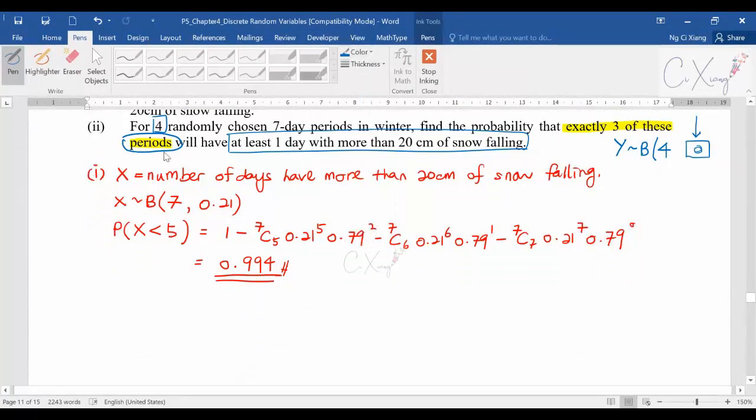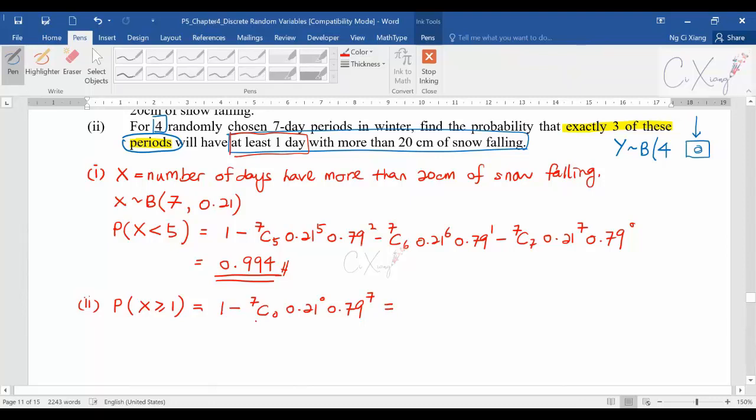Okay, so let's start with this one. X is still the same: X is the number of days with more than 20 cm of snow falling. First I need to get the probability of at least 1 day with more than 20 cm of snow falling. So what's the probability for at least 1 day? X greater than or equal to 1, which means you can take 1 minus P(X = 0). So that means 7C0, 0.21 power 0, 0.79 power 7.